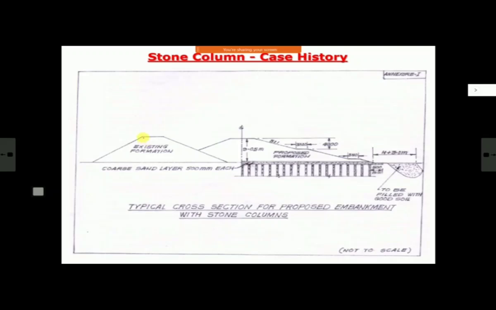This is the scheme. This is existing bank. This was new bank. So 3 to 1 slope, then berm up to 4 meter height. Below that, again second 4 meter height, then one more berm, then like this. And within H plus 3 meter, whatever depressions are there, they were filled up. These are stone columns, and they go 5 meter behind after toe of bank also, and this drainage blanket goes half meter after toe of bank. This is the working scheme.